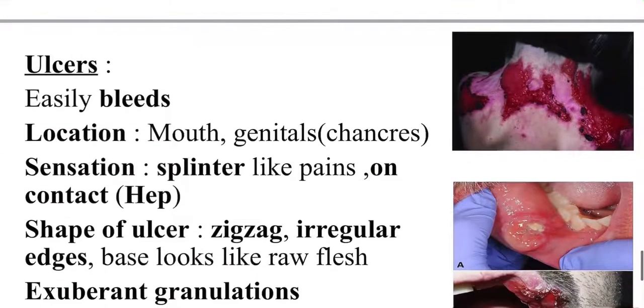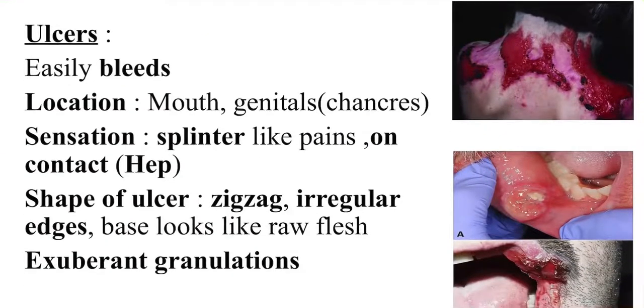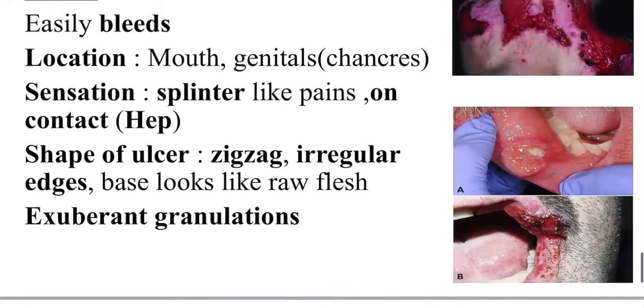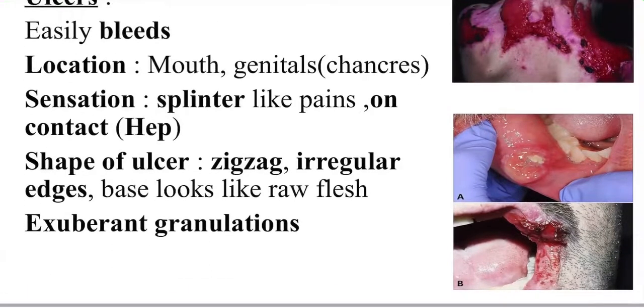Now let us go in depth about each characteristic symptom. First we'll start with ulcers. Ulcers bleed easily. The location of ulcers is the mouth and the genitals. On the genitals there is canker. The sensation, splinter-like pain on contact. Hepasulf. Guys, splinter-like pain, it is found in nitric acid as well as in hepasulf. Splinter-like pain is very characteristic. You have to remember this.